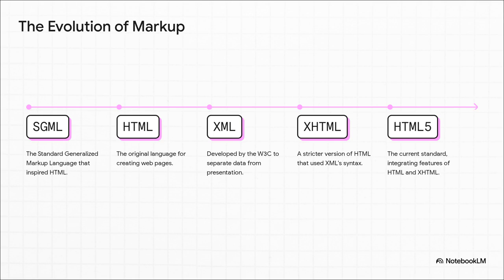That led to XHTML, which was like a much stricter hybrid of the two. And finally, all of that brought us to HTML5, the modern, powerful standard we all use today.